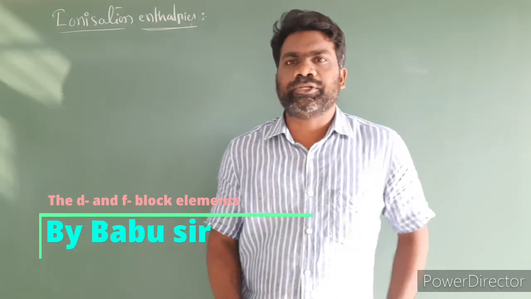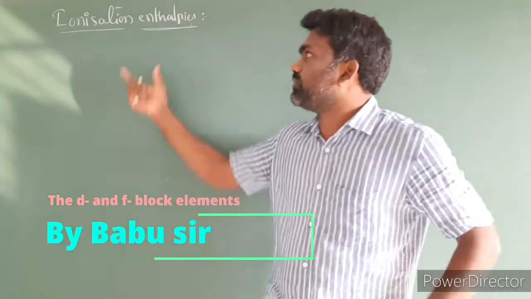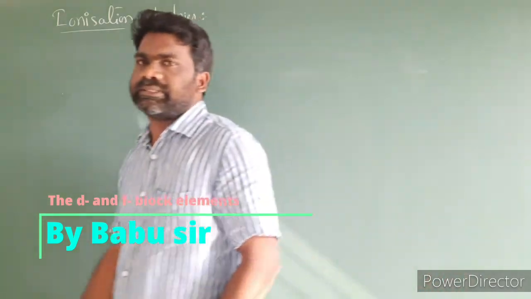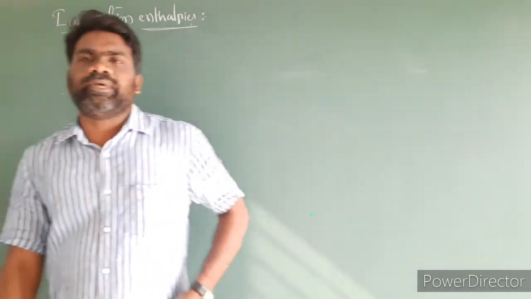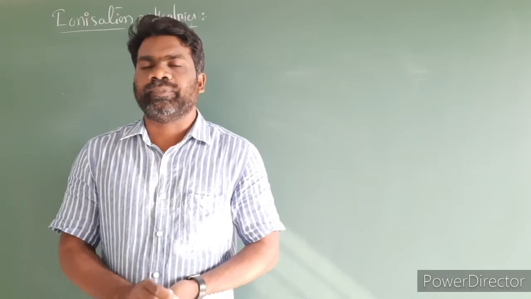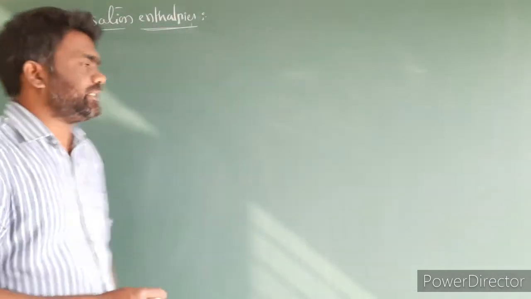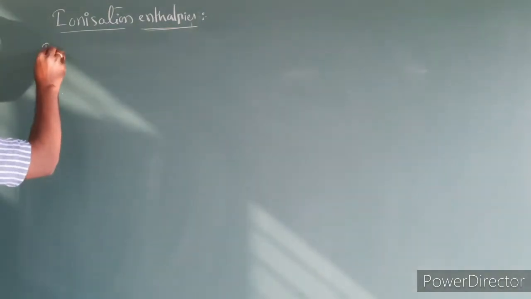Today we have the continuation of the topic general properties of the d block elements. In that, the next one is ionization enthalpies. Now let us discuss the variation of ionization enthalpies in a given series and in groups. First we will discuss the variation of ionization enthalpies in a given series.